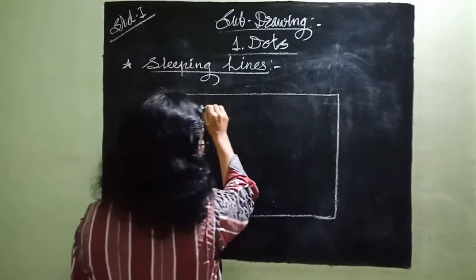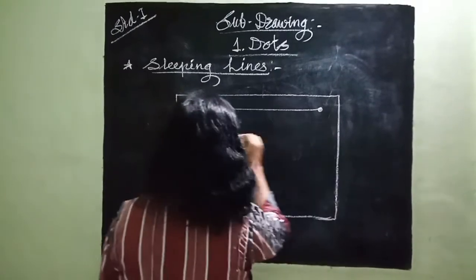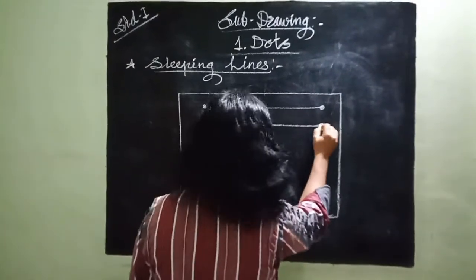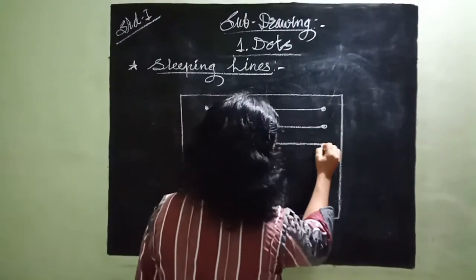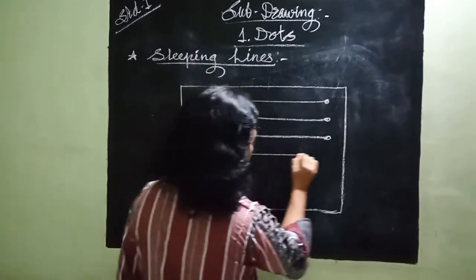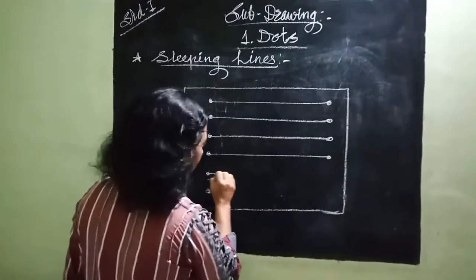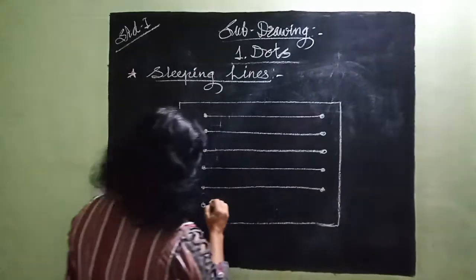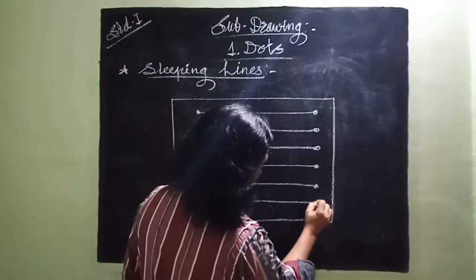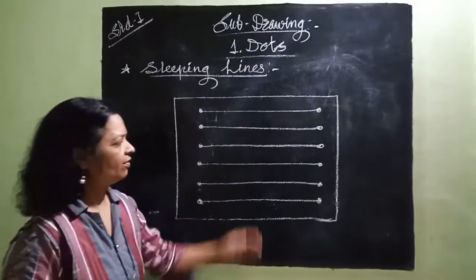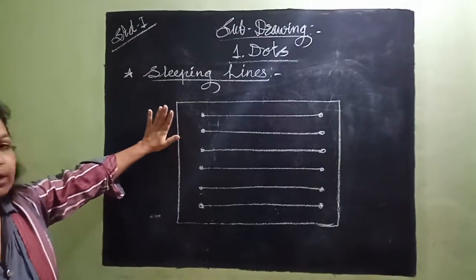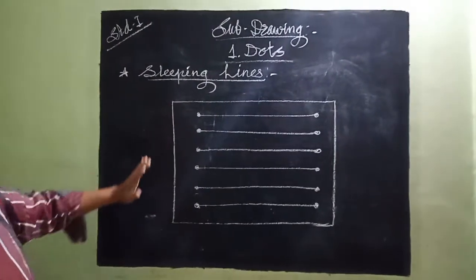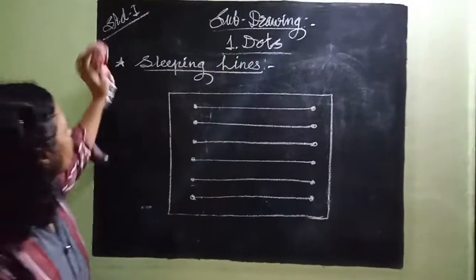And you have to join them. Very simple activity this also. So complete this activity also. Very simple activity and I know you enjoyed that activity. So do it once again.